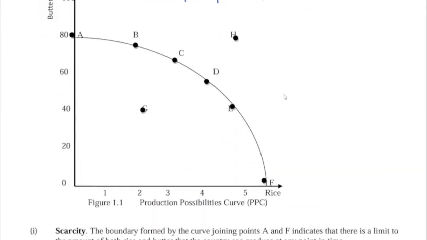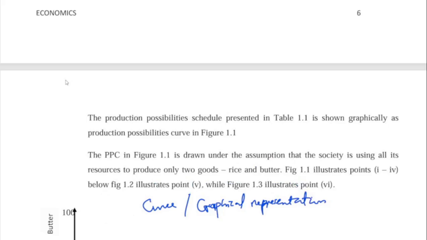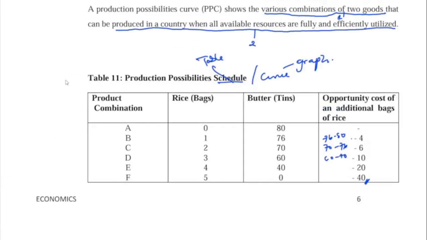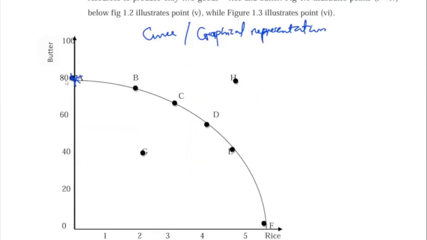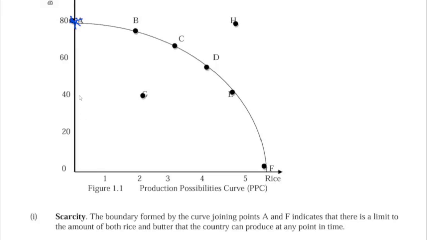So 0 at 80 is correct. This is A, combination A. These are combination A. So for combination B, we have 1 at 76. Combination B, 1 is at 76. So 1 should be somewhere here, because this is 1.